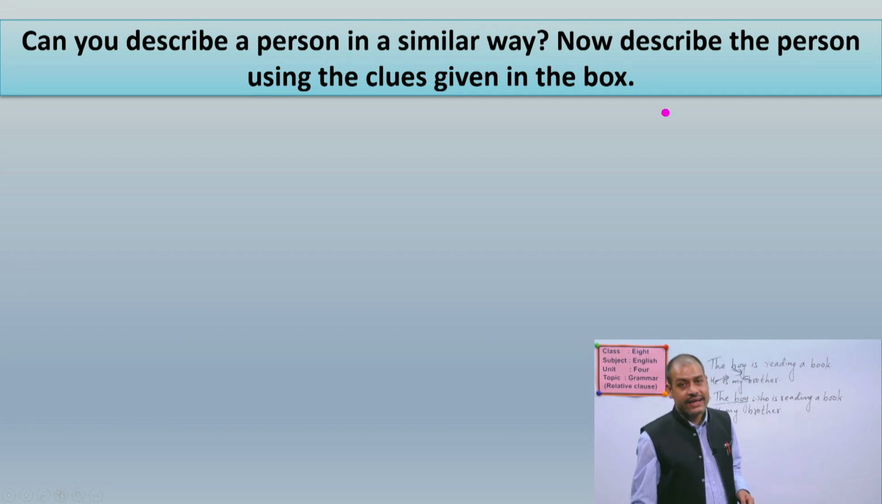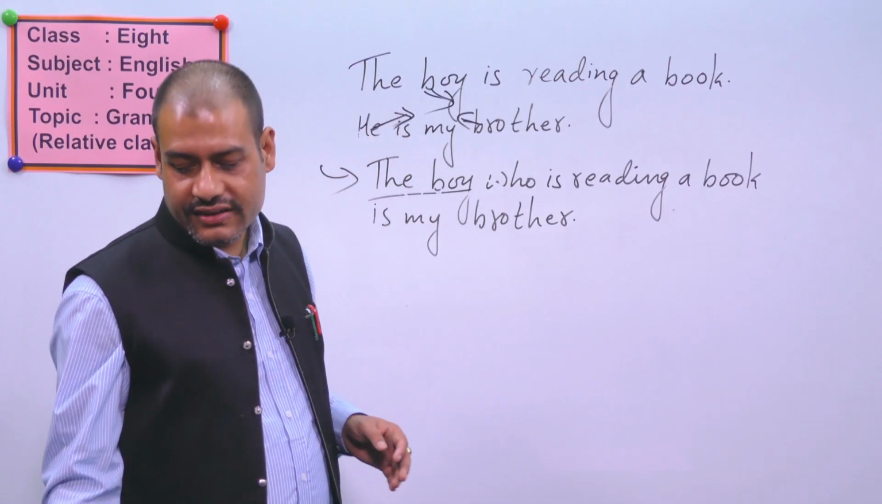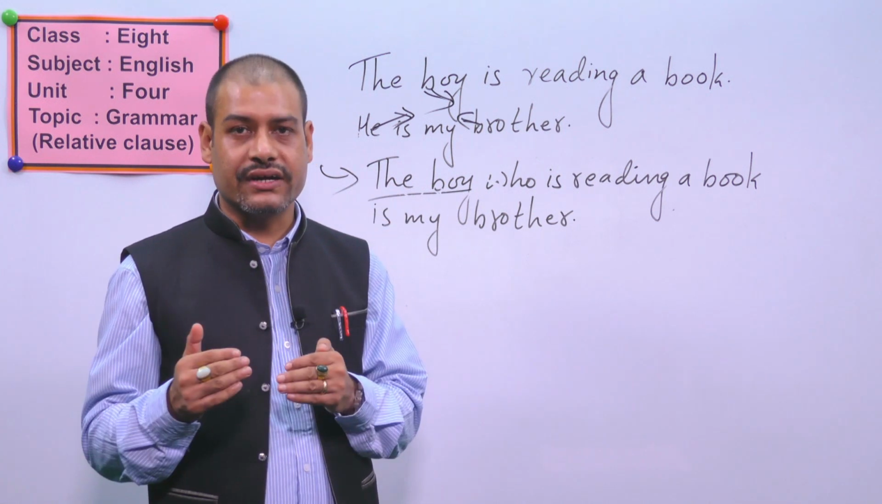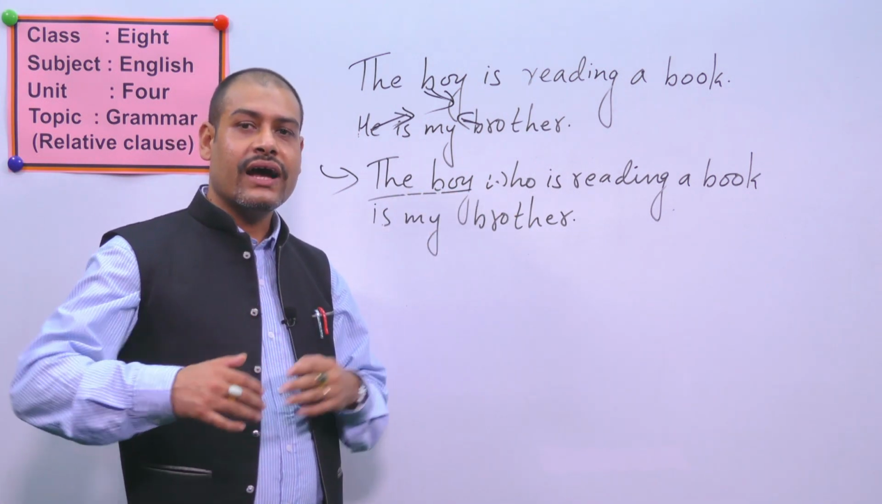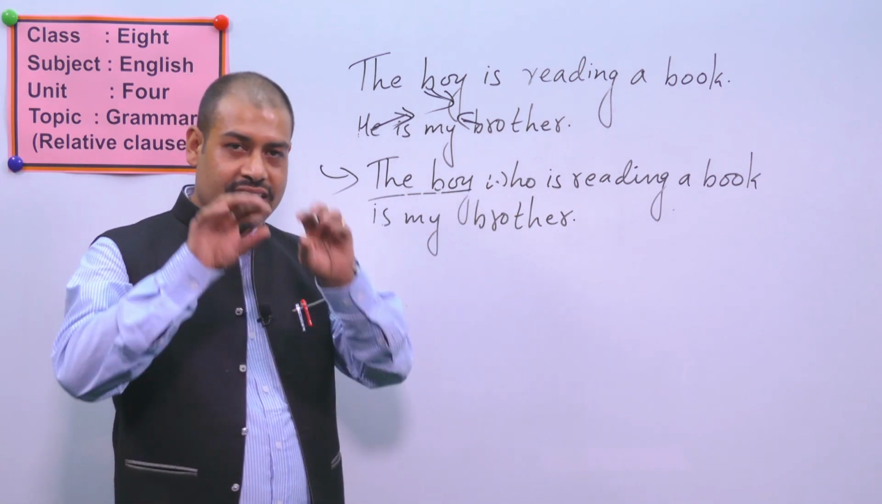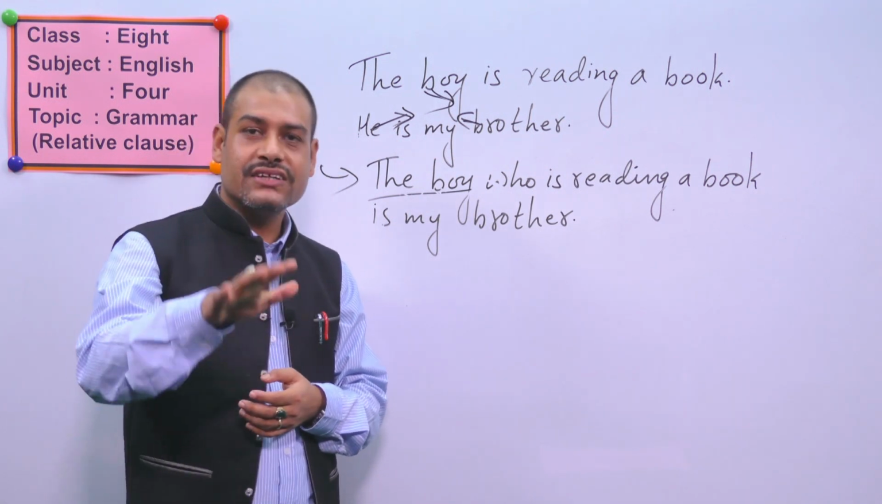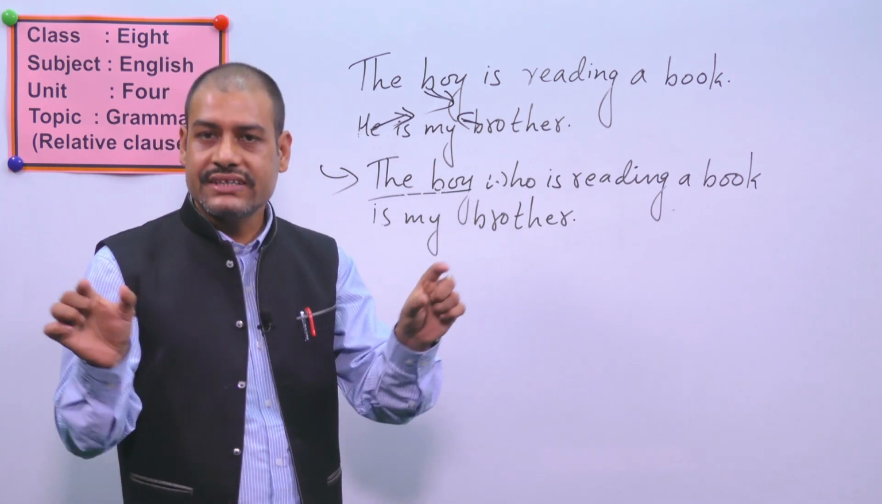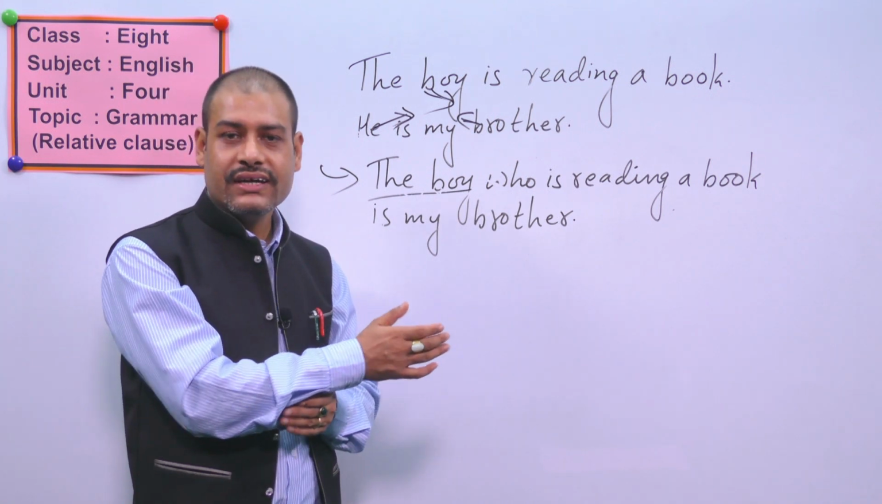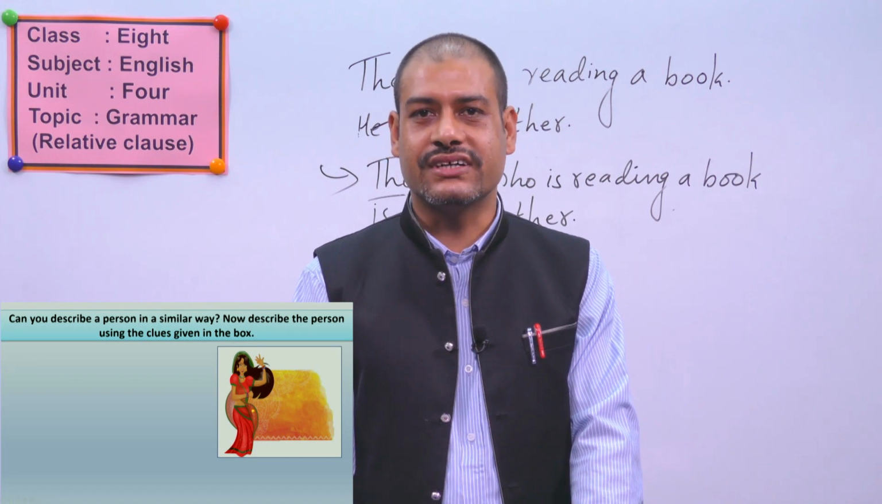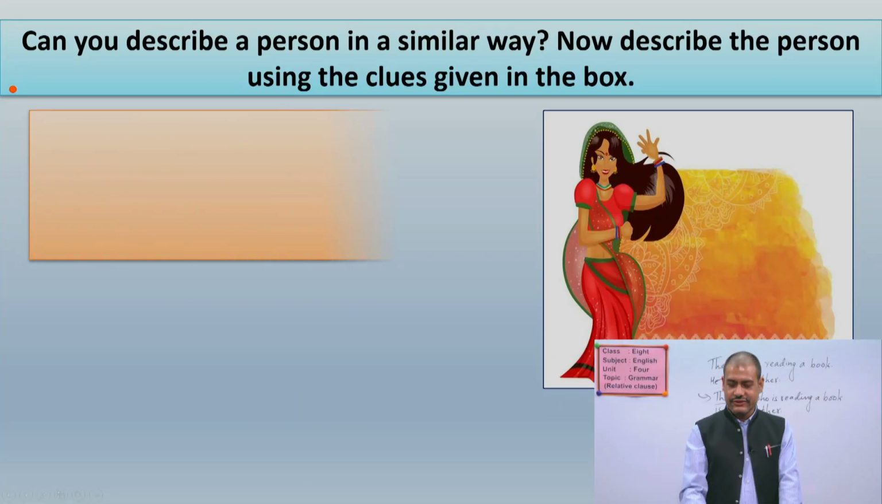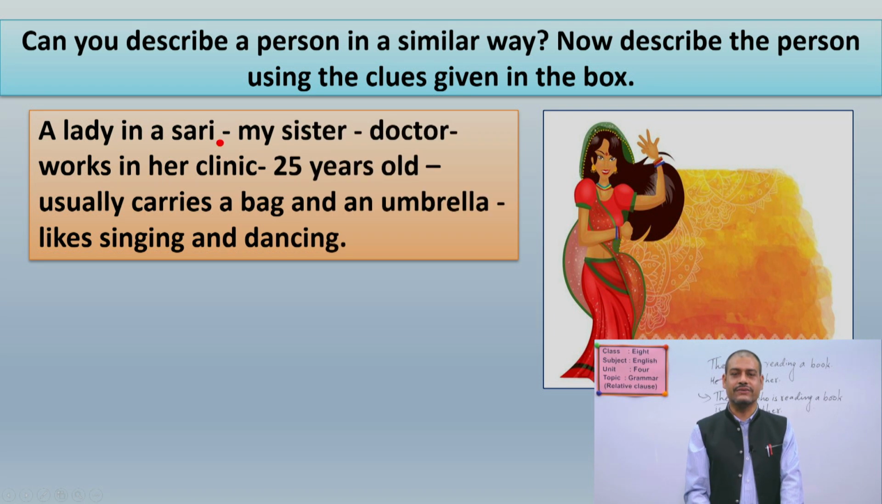Dear students, I have already shown you the slide, and there was a description of a boy, and there was the use of a relative clause also. Now I am going to show you a person and I will give you some clues, and based on the clues you have to write a short text like the boy. So see the picture of this person, and then I would like to give you the clues. So what is the clue? Now you have to first read these clues. So please read with me.